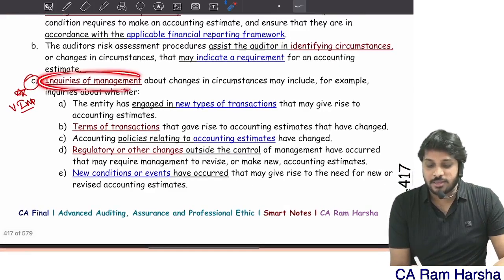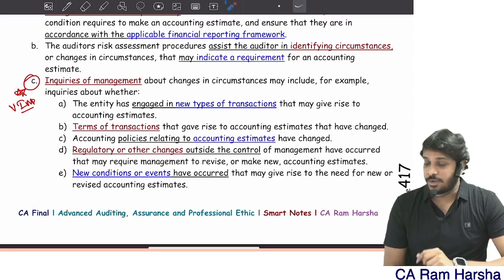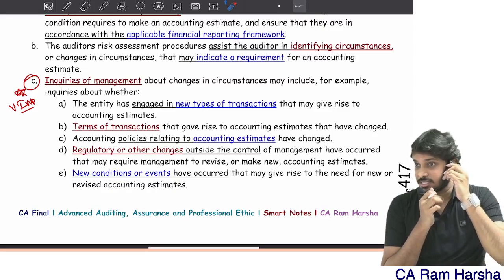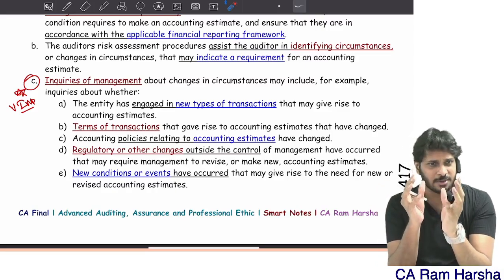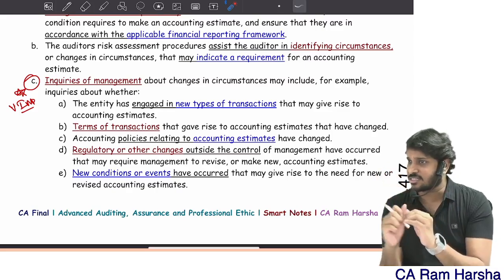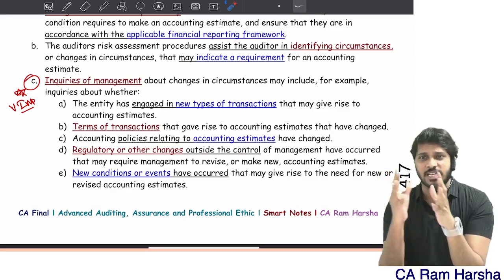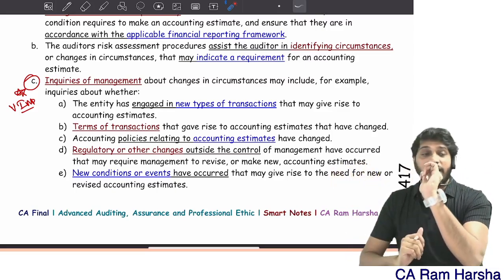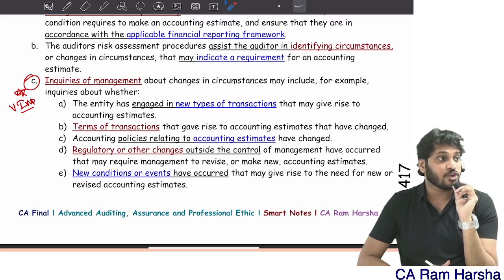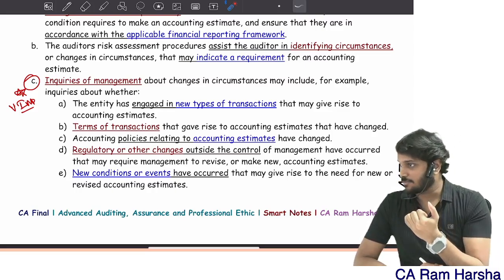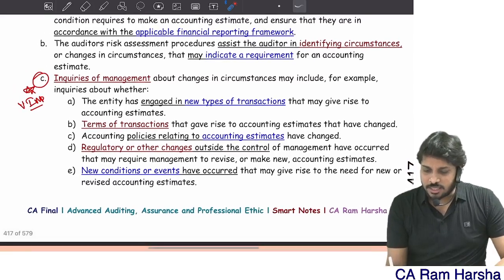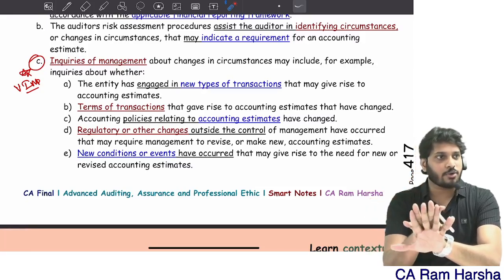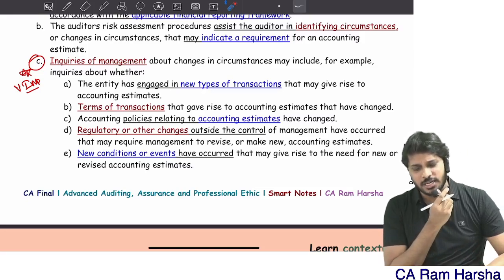Then he will inquire of management: are there any changes in circumstances? It may be in the business circumstances, the reporting circumstances, or the regulatory circumstances, whatever. Are there any changes in the business, in the regulatory environment, or in the environment generally? Why? Changes in circumstances may lead to revision in an accounting estimate. These are also circumstances that indicate there is a requirement for an estimate. So what do changes in circumstances mean?